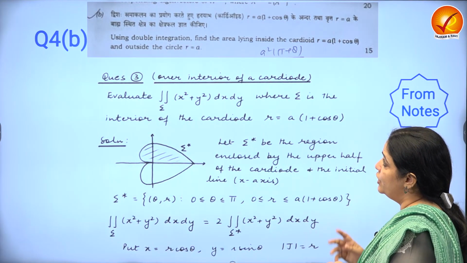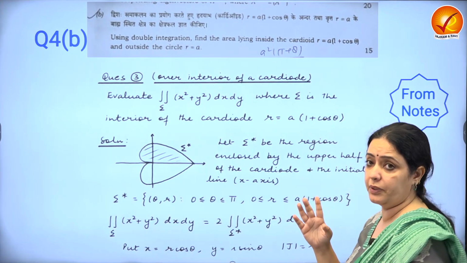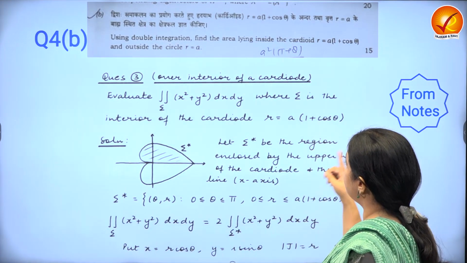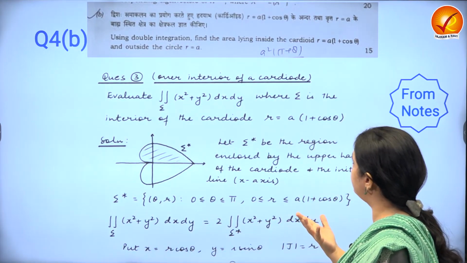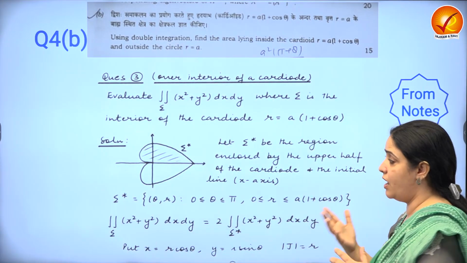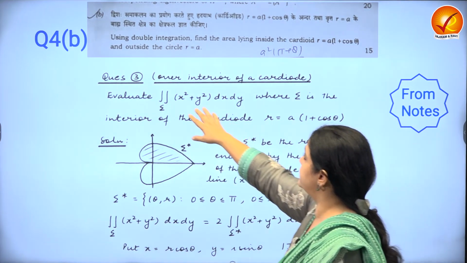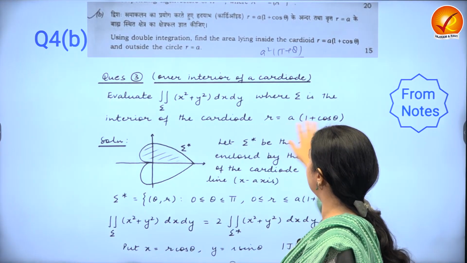Using double integration, again a calculus topic, which comes in vector calculus also. Find the area lying inside the cardioid. So you need to know the basic shape of a cardioid. Cardioid comes from cardiac, which is a heart-shaped curve. And as you can see in the notes, we have solved this question where we are evaluating this area, and the cardioid is given to be like this.